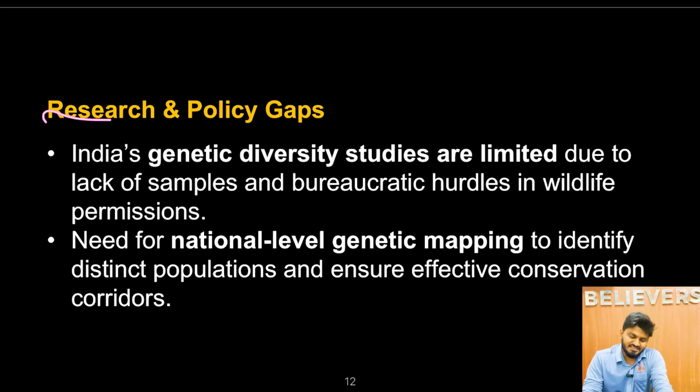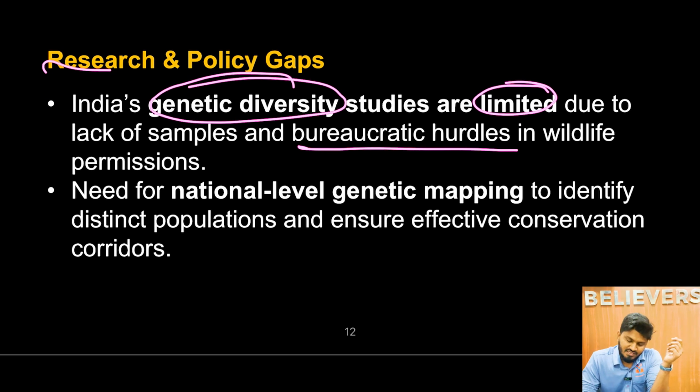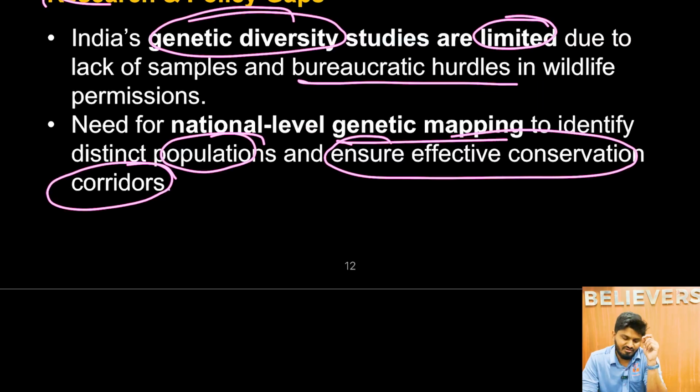And also there are research and policy gaps in India. That is, India's genetic diversity studies are limited due to lack of samples and bureaucratic hurdles in wildlife permissions. It is not only with leopards, it is also with tigers, elephants, and every other animal facing the same issues. That is, the samples are very limited. Next, the need for national level genetic mapping to identify distinct populations and ensure effective conservation corridors. So that is the need of the day.